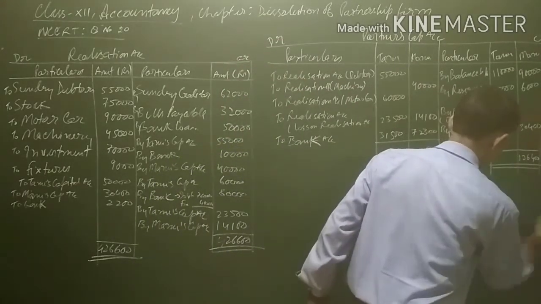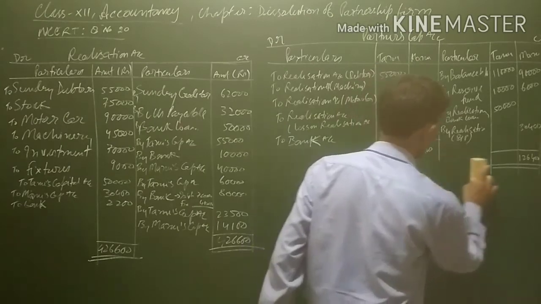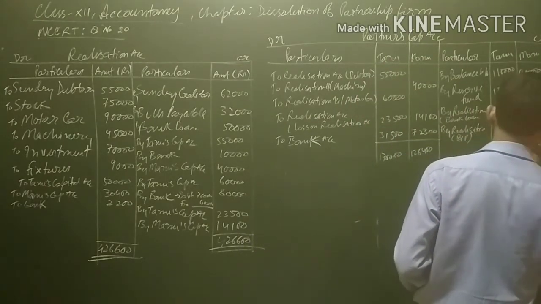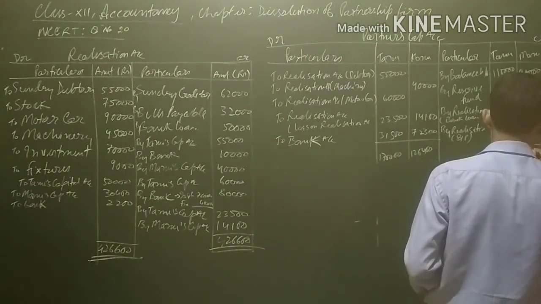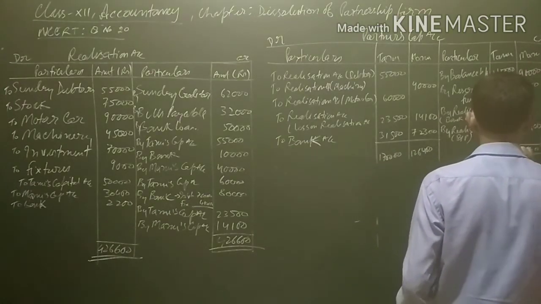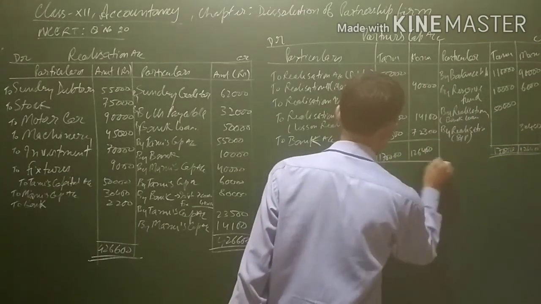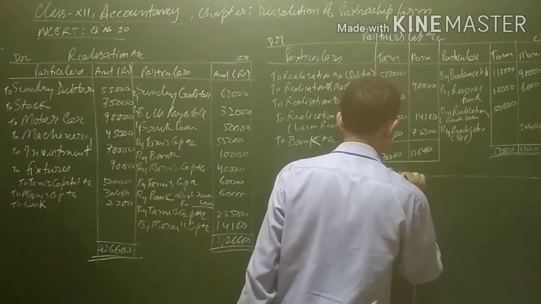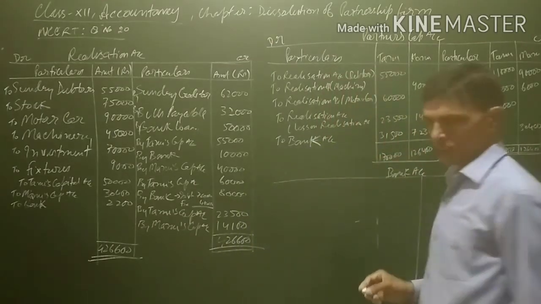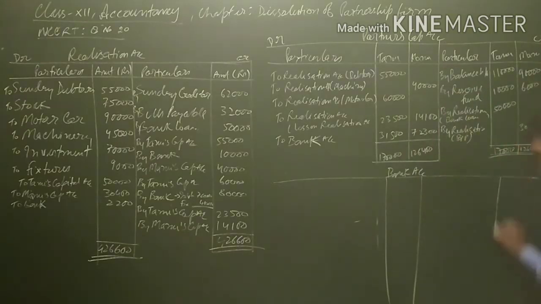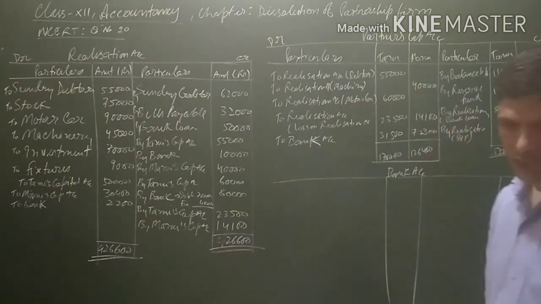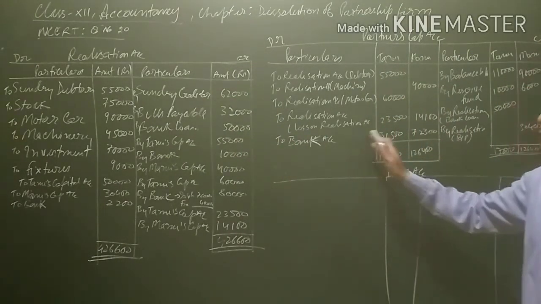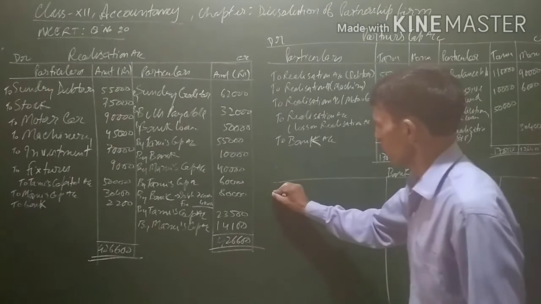Lastly, we have to see here. Now, in order to prepare the bank account, what we have to keep in mind is to see all the bank transactions in the realization account as well as the partners' capital accounts, which will be posted in the bank account, and simply the bank account will automatically tally.